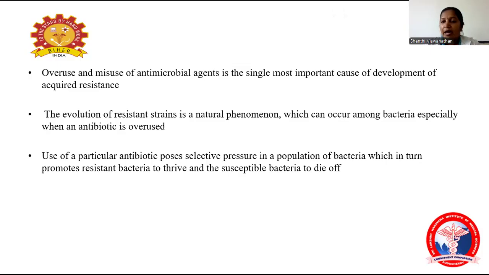Then the use of a particular antibiotic: suppose we are using a particular antibiotic over a long period of time against a particular group of bacteria, this will promote the resistant bacteria to thrive and the susceptible bacteria to die off. So one of the important causes is the overuse and misuse of antimicrobial agents. It's a short summary of the development of acquired resistance. The evolution of the resistant strain is a natural phenomenon that occurs among bacteria when we use an antibiotic for a longer period against a particular group of bacteria, which promotes the resistant bacteria to thrive and the susceptible bacteria to die off.